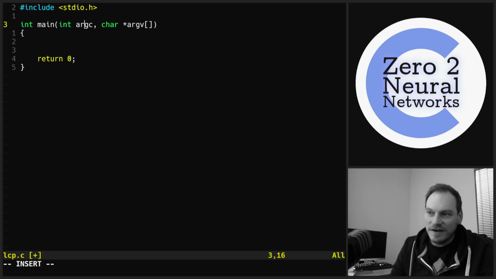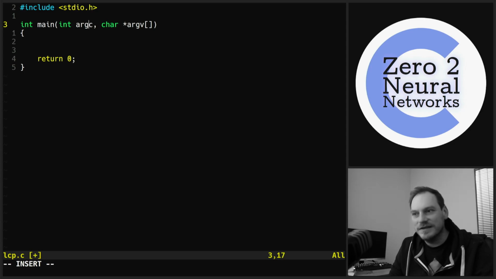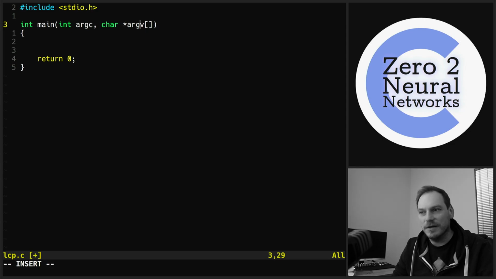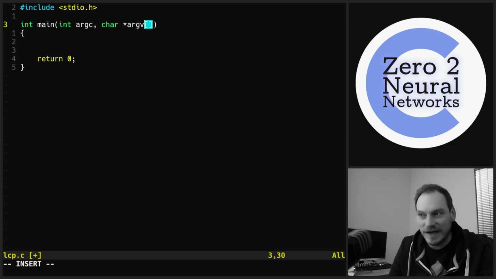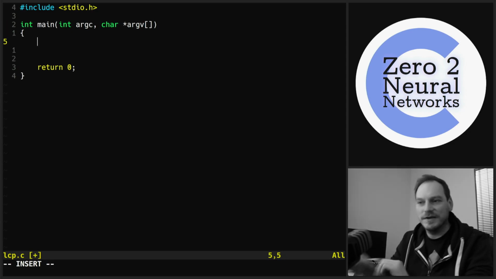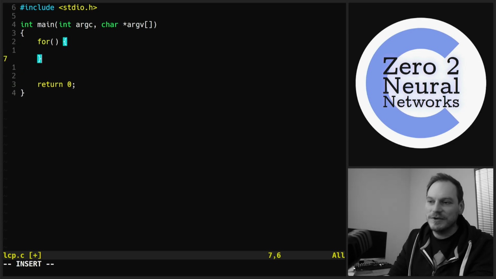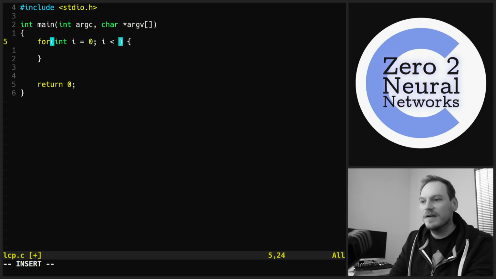So int argc stands for arg count. This is the number of arguments that have been passed to the main function. And then char star argv array is an array of string literals, which are the actual argument values. It actually stands for argument vector, but you can think of it as standing for argument values as well. The logic works exactly the same. So let's make a for loop to demonstrate how this works. The best way to learn this is to see it in a for loop.